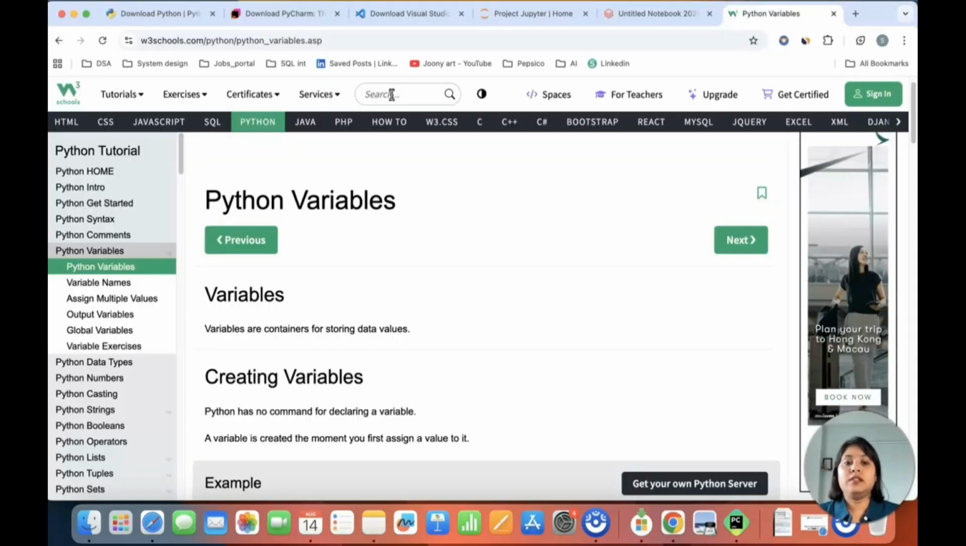So let's read this definition one more time. Variables are containers for storing data values. As I was mentioning, name is a variable where you are storing the data value. That data value could be anything. It could be Shilpa, could be Alex, could be Lawrence. So you first have to create a variable, which is a pointer to that particular location where you are storing the value, and then you assign the values to that variable.